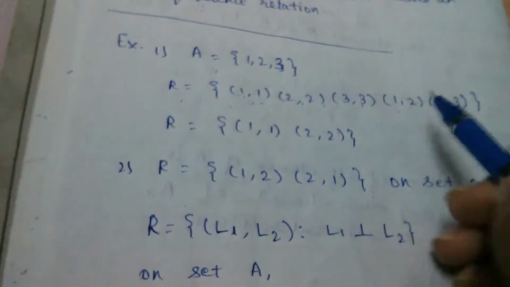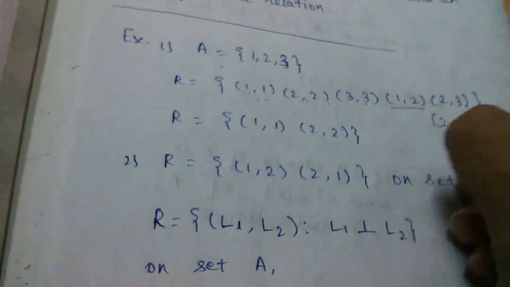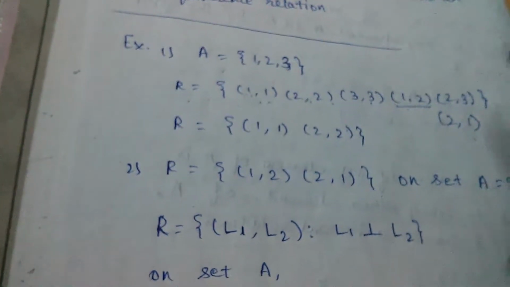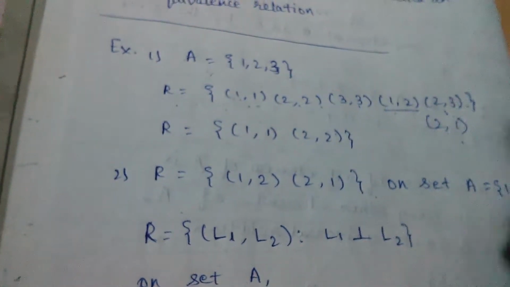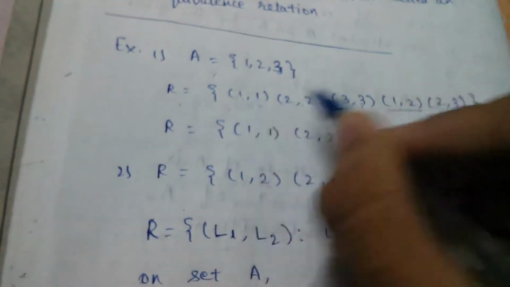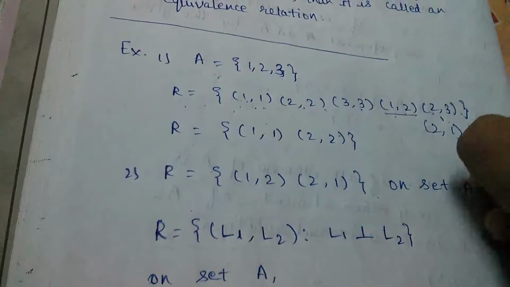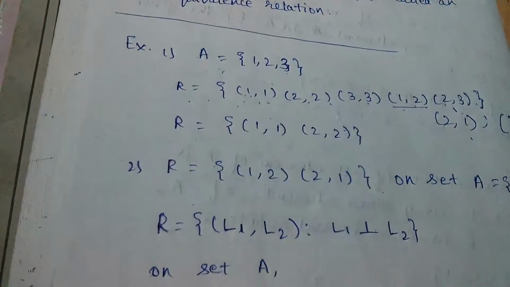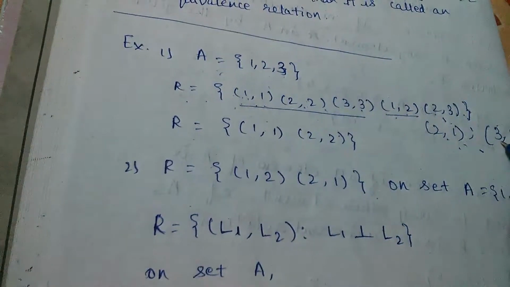And if we have 1 comma 2, then there must be another element 2 comma 1, which is not present in this relation. So we can say that it is not symmetric. And since we have 1 comma 2 and 2 comma 3, we must have another element 3 comma 1, which is also not present. So we can say that this is only reflexive, and not symmetric, neither transitive.